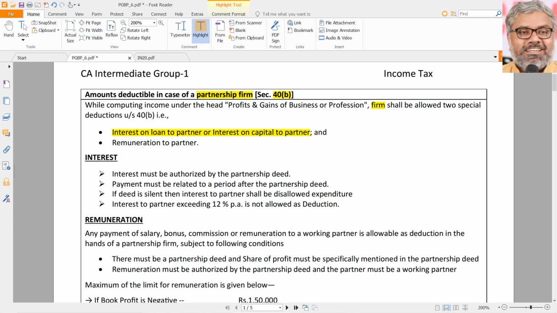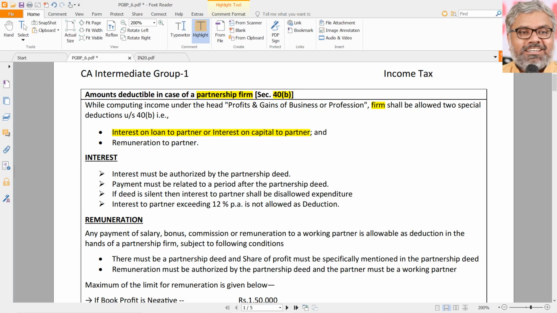It is not interest on loan to partner. It is interest on loan to partner. Interest on the loan given or paid or payable to the partner by the partnership firm. That has to be understood very clearly like that.